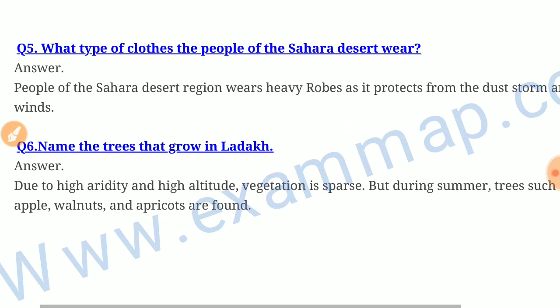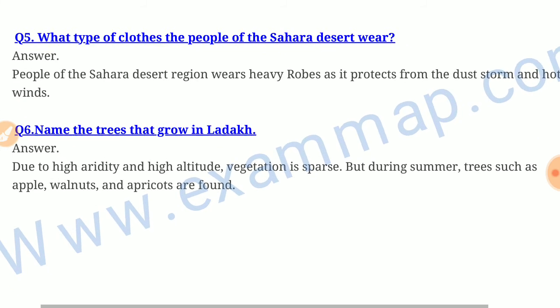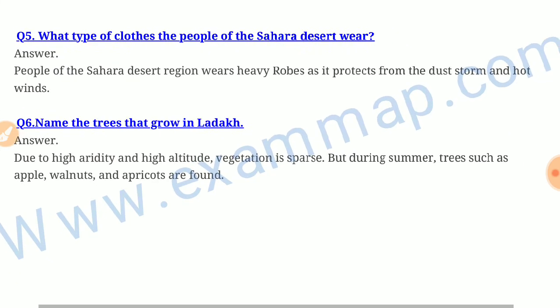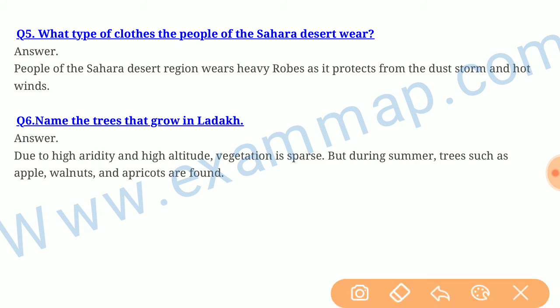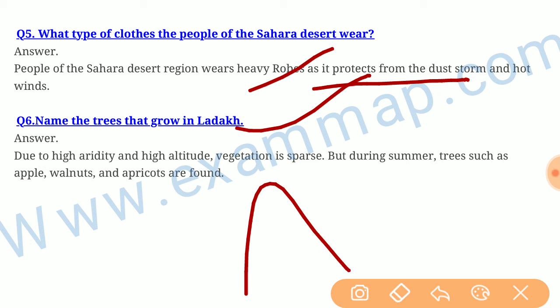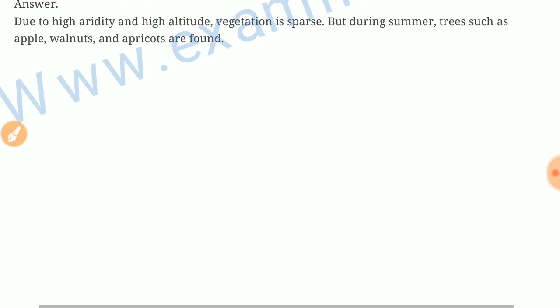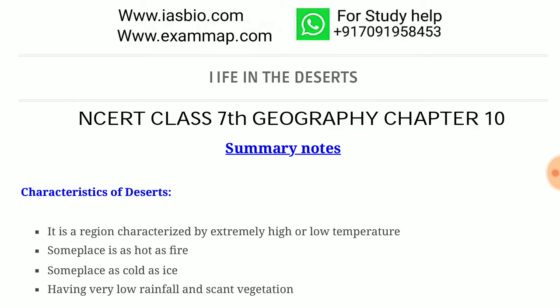What type of clothes do the people of the Sahara Desert wear? People of the Sahara Desert region wear heavy robes as they protect from dust storms and hot winds. Name the trees that grow in Ladakh. Due to high aridity and high altitude, the vegetation is sparse, but during summer, trees such as apple, walnuts, and apricots are found.